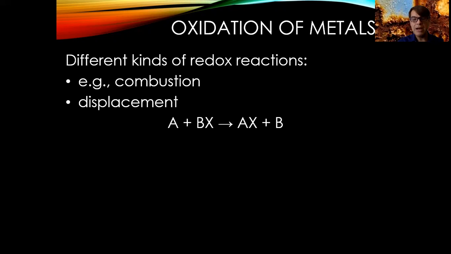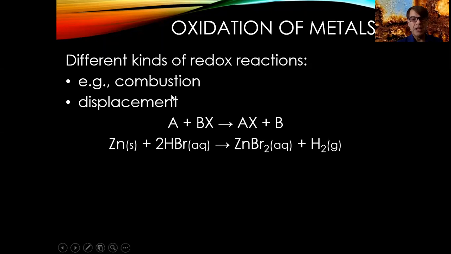A displacement reaction is A plus BX leads to AX plus B. I think it's called a displacement reaction because the X is displaced from the B and relocated, in a witness protection plan, with the A. You can see that it's a little bit like an exchange reaction, except you don't have a double exchange. It's just a single kind of exchange. That's called a displacement reaction.